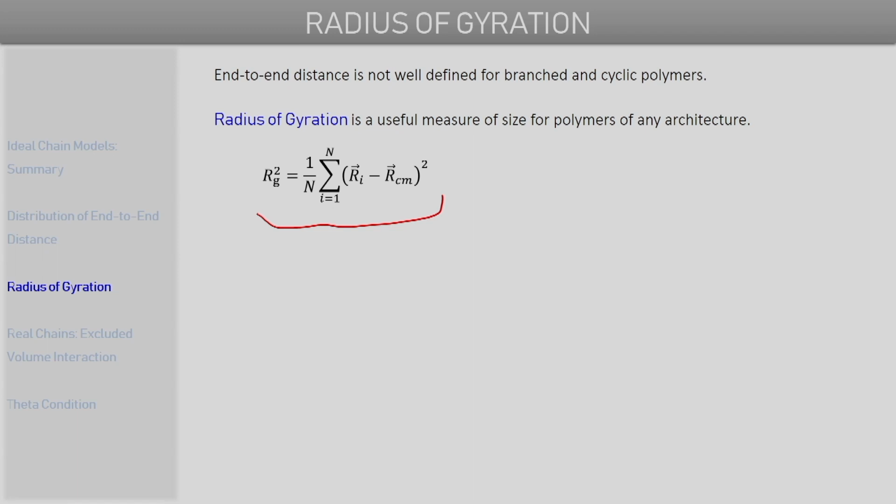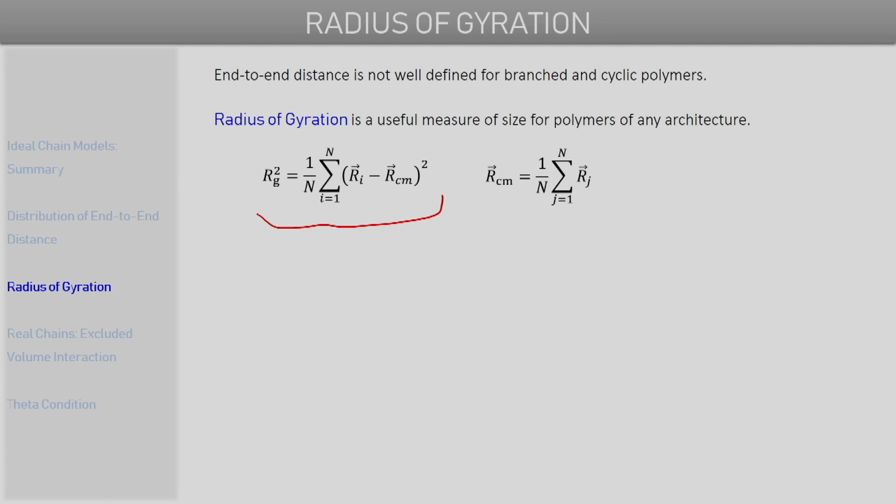So summation over all of that, and the summation is carried on the quantity Ri minus Rcm square. So this Ri and Rcm are basically what's called position vectors, okay, and the Rcm here is the position vector of the center of mass of your polymer chain, and Ri is the position vector of the individual monomer units on the polymer chain. So the Rcm, or the position vector of the center of mass, can simply be represented as an average of all the position vectors of all the monomer units present in the polymer